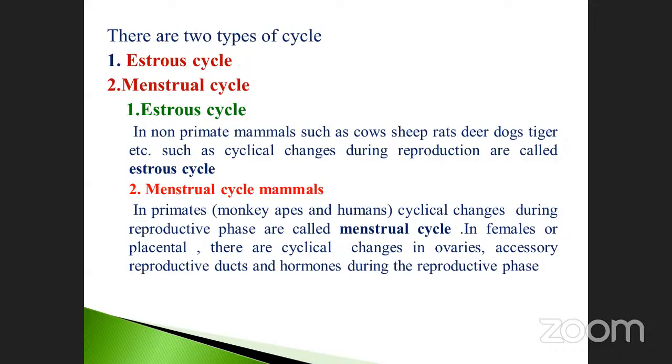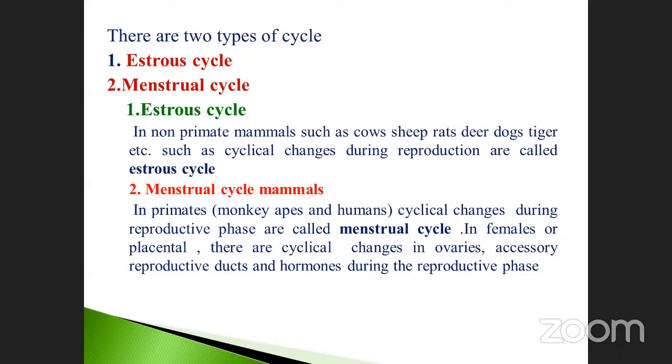Menstrual cycles are mostly found in primates: monkeys, apes, and humans. This is very, very important. Cyclical changes during reproductive phases are called menstrual cycles in females. That means there are three phases there. We will see that next year, when you study the reproductive structure, you can easily study these things. Just note it down.